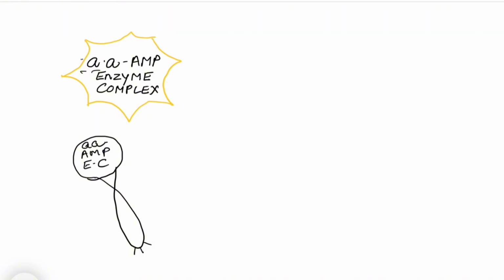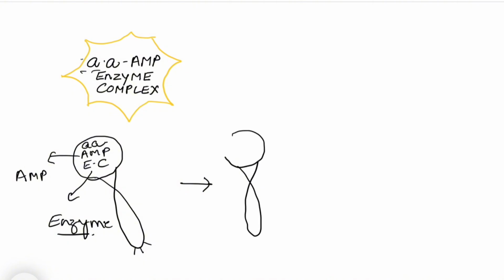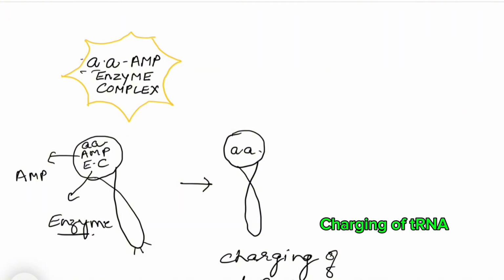After it is attached, the enzyme's role is over. So, this enzyme is going to be released because it has to find another amino acid for the next tRNA. This will be released and even AMP will be released, and what is left? tRNA with this activated amino acid. This is known as charging of tRNA. It has got this activated amino acid and this is called charging of tRNA.